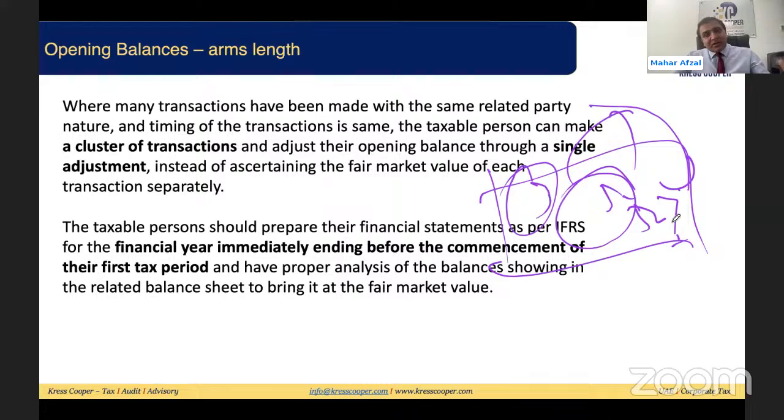Then whatever the expert is asking, the latest balance sheet value, you need to carry forward that amount. So it will lead to deferred tax assets and deferred tax liabilities, because the balances reflecting in the financial statements as per IFRS will be different from the balances that are being carried forward.